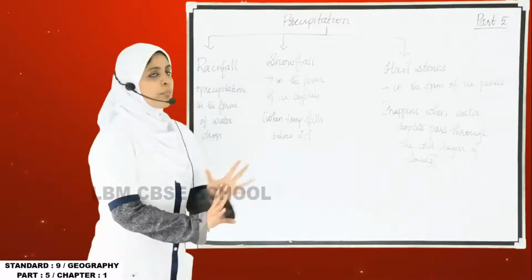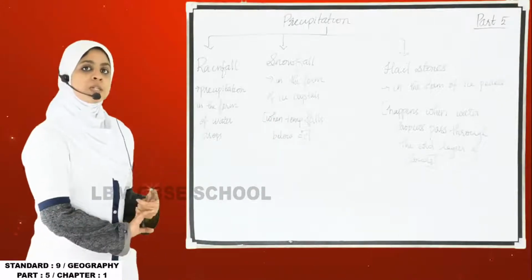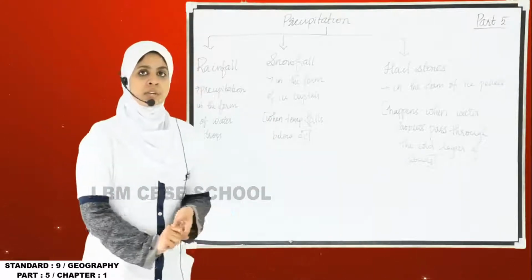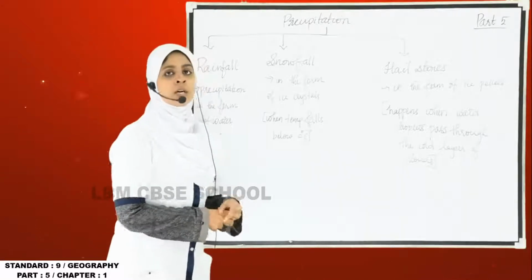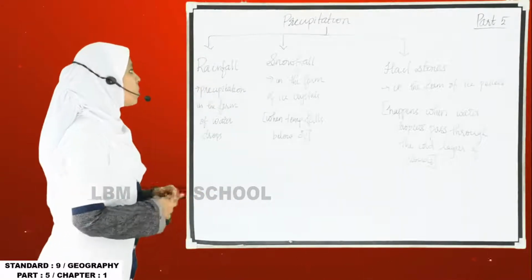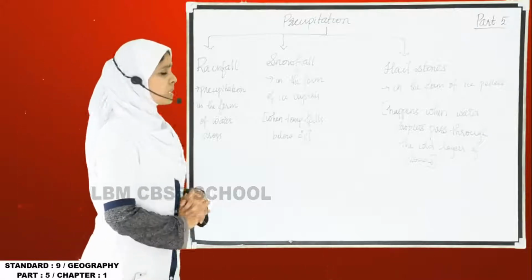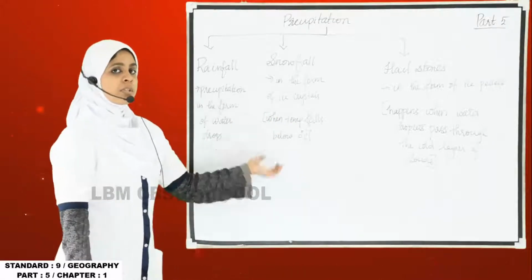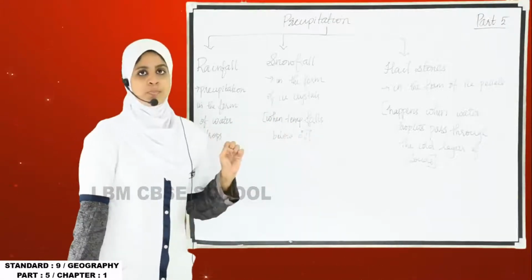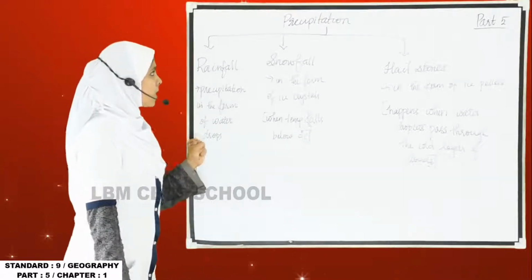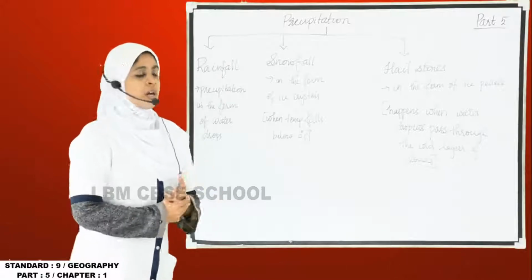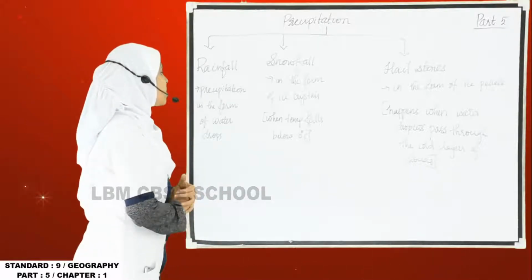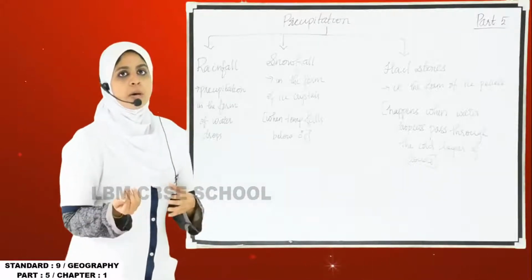and that is known as precipitation. This precipitation is divided mainly into three: the first one is rainfall, the second one is snowfall, and the third one is hailstones. So what is rainfall? I told you these are the three different forms of precipitation, right? The first one is rainfall. Rainfall is the precipitation in the form of water drops. So we know about rain.